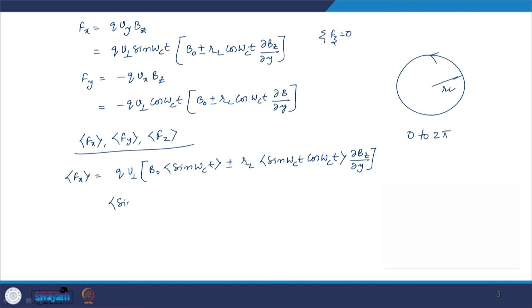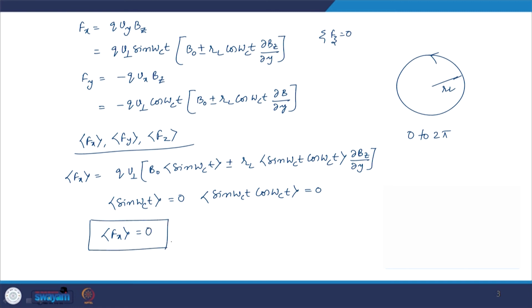We know that the average of sin omega_c t in a full cycle is 0, and the average of sin omega_c t times cos omega_c t, which is half sin 2 omega_c t, is again 0. So the average force in the x direction is 0. The particle is not experiencing any force in the x direction due to the gradient in the magnetic field, which is kind of expected already. And the average Fz is also 0.